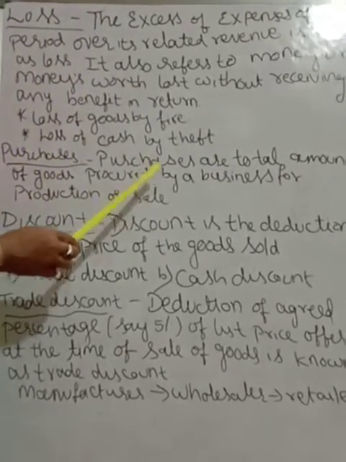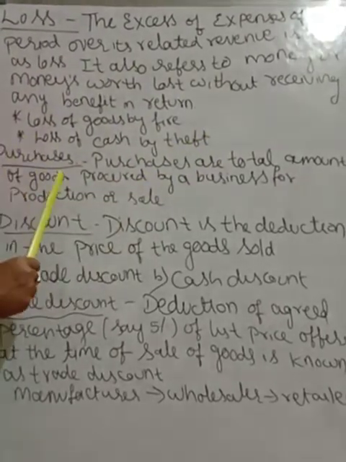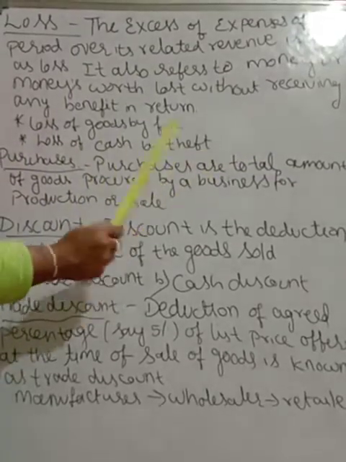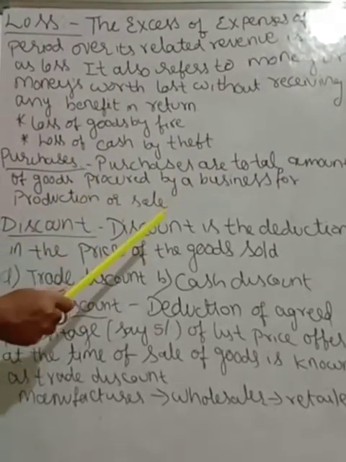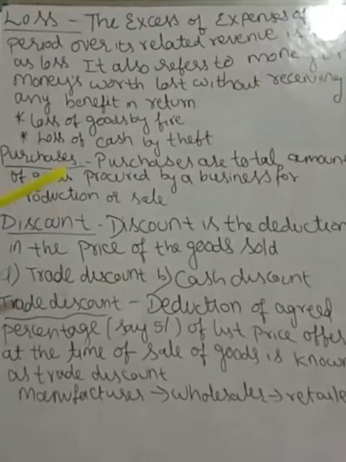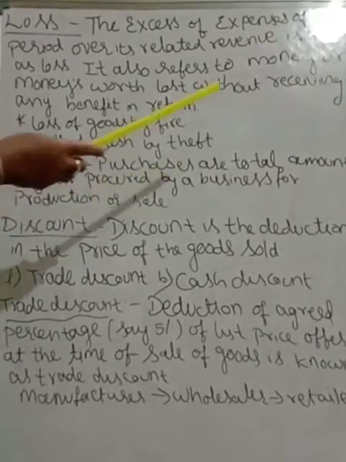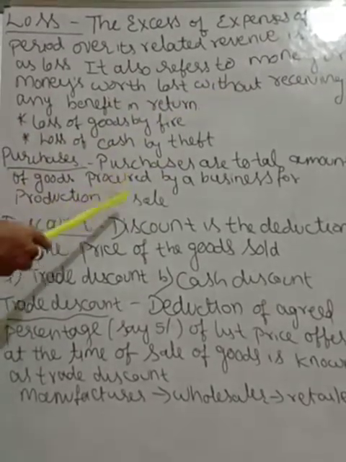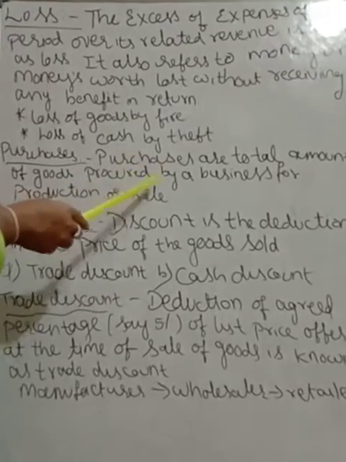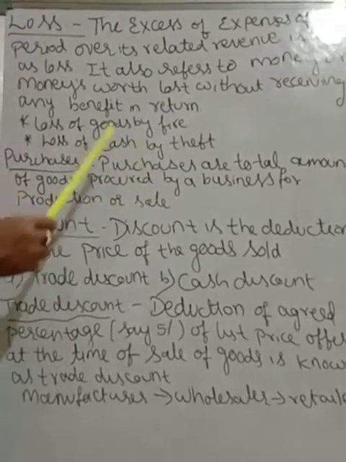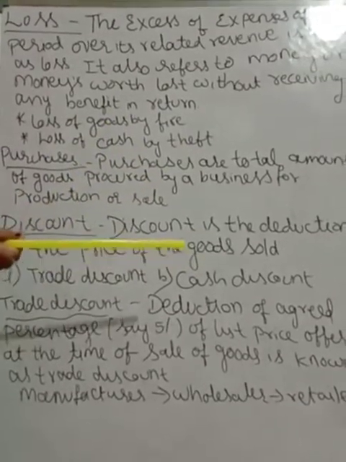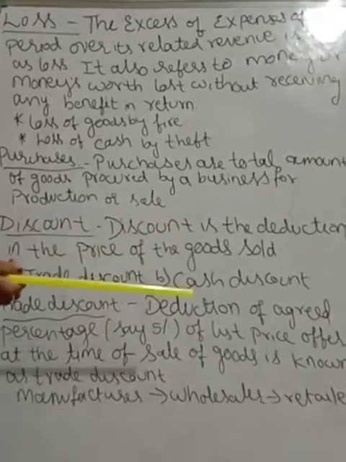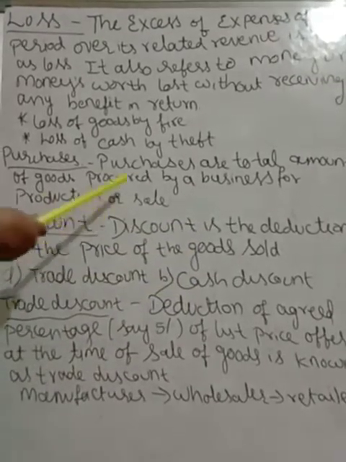Purchases. Purchases are the total amount of goods procured by a business for production or sale. Purchase means the goods are bought. Goods which have been bought by a business for production or sale.